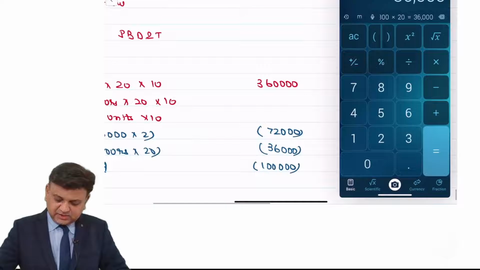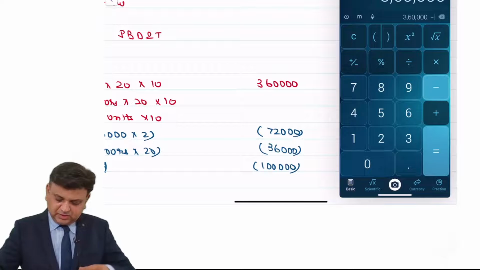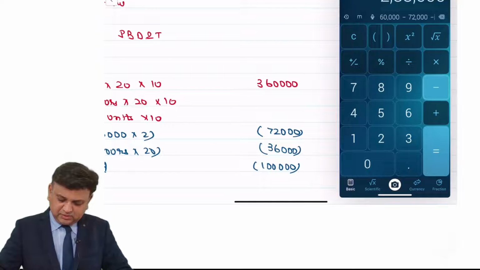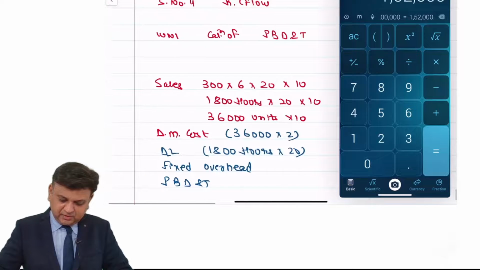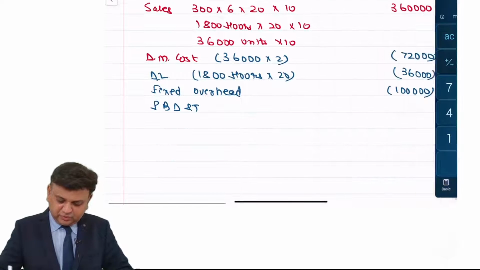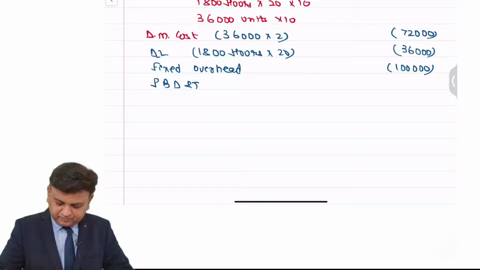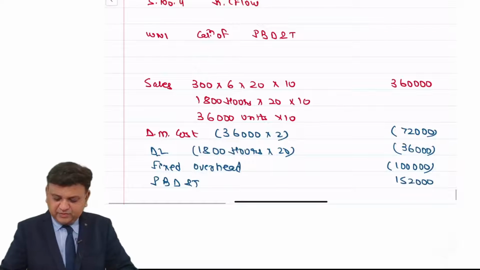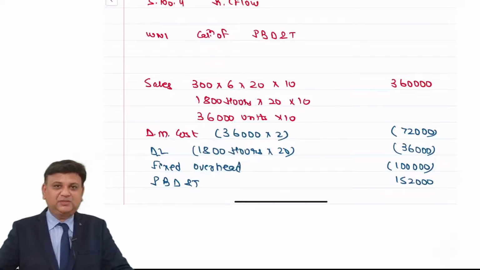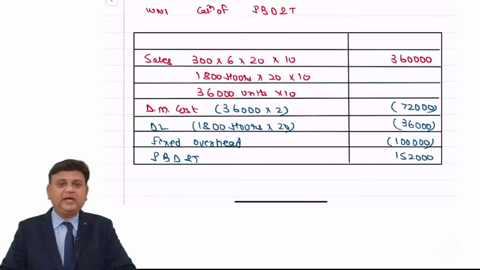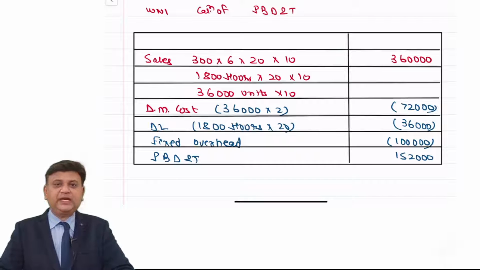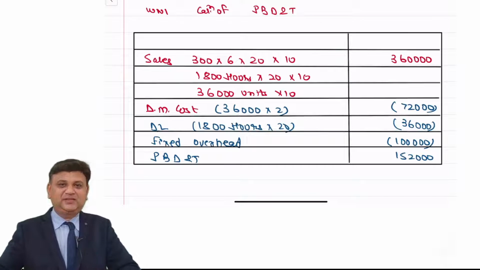So in that case, it is 3,60,000 minus 72,000 minus 36,000 minus 1 lakh. So that comes to 1,52,000. That is profit before depreciation and taxation. I want you to tell me what is the cash flow after taxes for the first year.